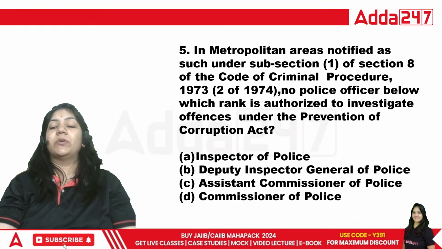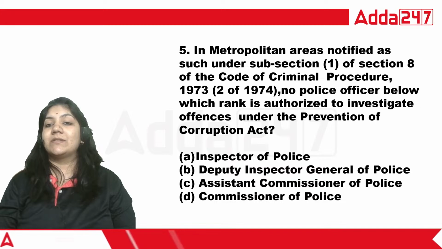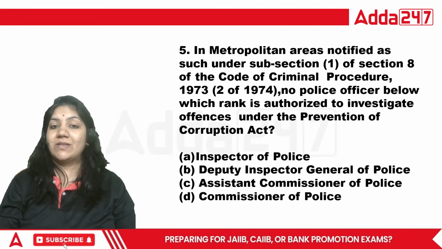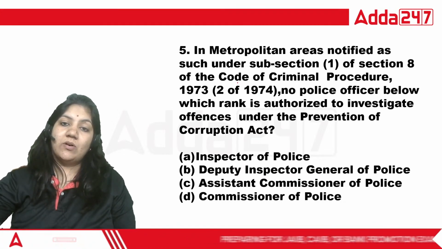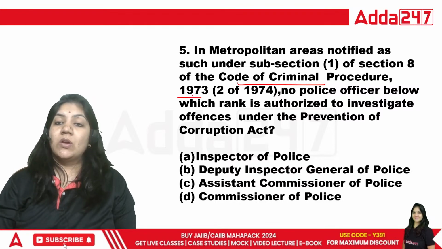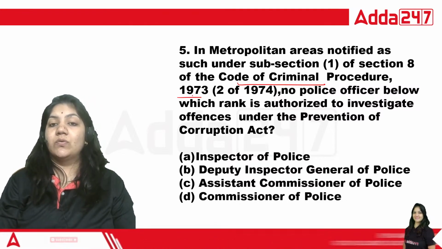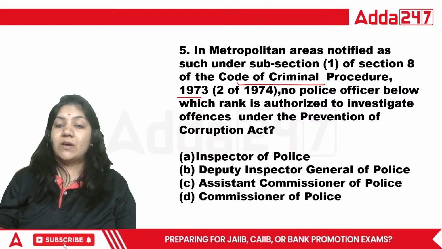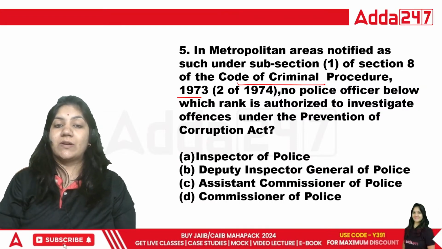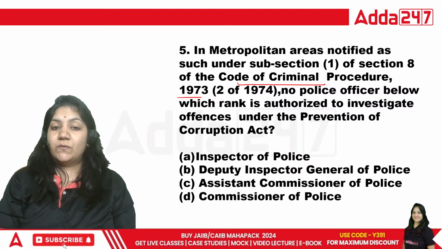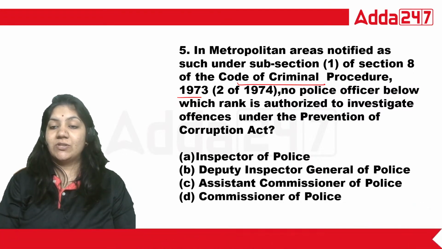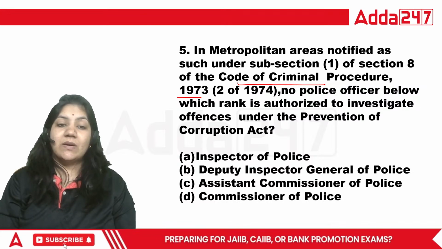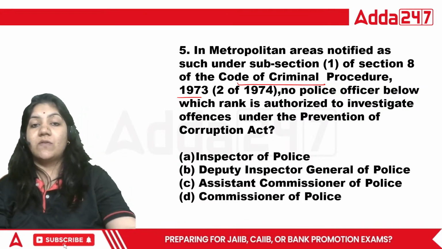In the metropolitan areas that are notified under subsection 1 of section 8 of the CrPC, no police officer below which rank is authorized to investigate the offence under the Prevention of Corruption Act? That is Inspector of Police, Deputy Inspector General of Police, Assistant Commissioner of Police or Commissioner of Police.